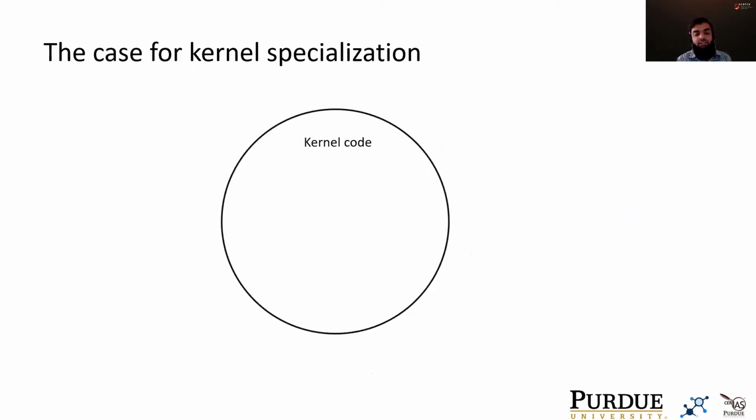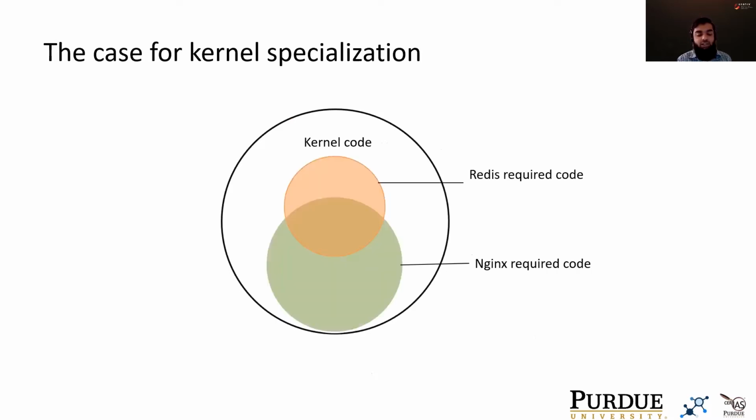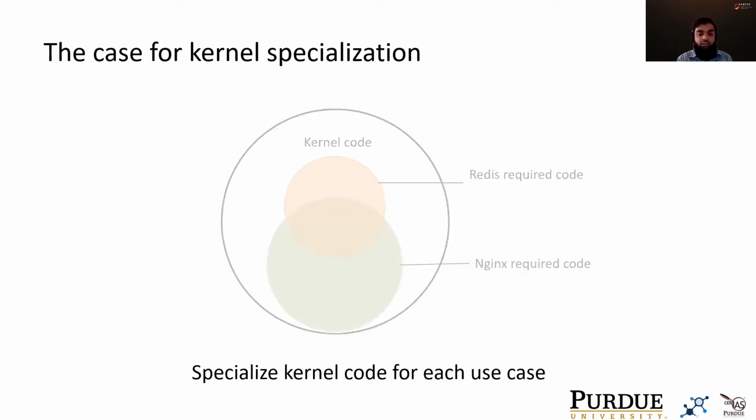One way to achieve kernel code size reduction is through specialization. Notice that not all of the kernel code that we talked about earlier is going to be needed in a particular context. Applications and workloads typically require a very small subset of the kernel's code. So the kernel code size can be reduced by specializing the kernel for its intended use case, where only the code that you need in that use case is going to be available and the rest is going to be made unavailable or inaccessible. Let's see how this works in practice.